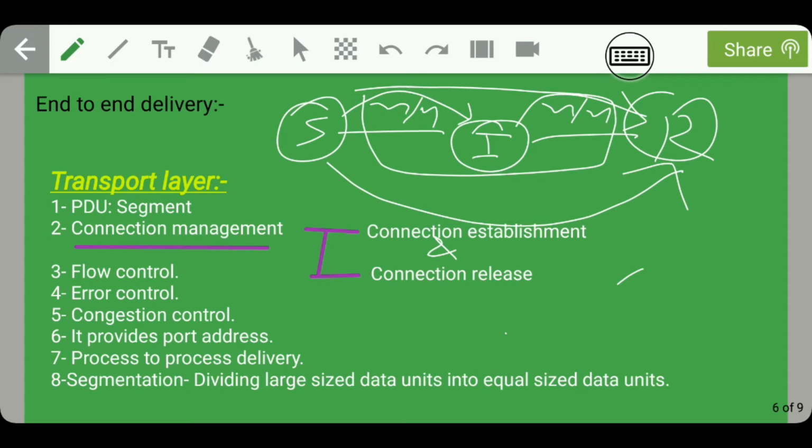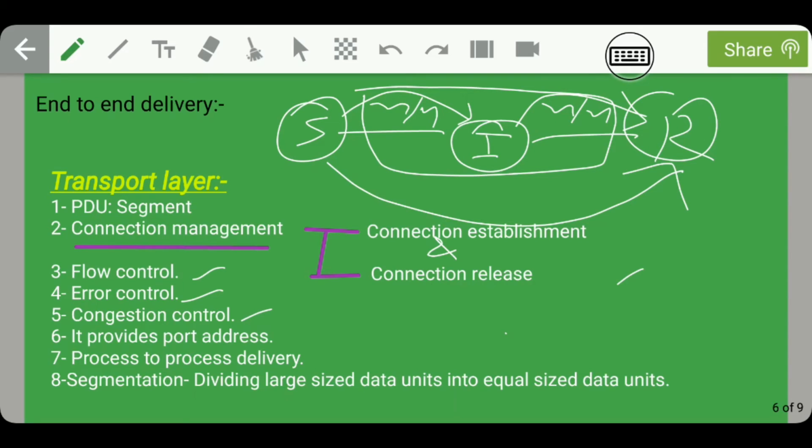Guys, moving on, the next functionality of the transport layer is that it is responsible for flow control. So along with the data link layer, the transport layer is also responsible for flow control in the OSI reference model. Guys, the transport layer is also responsible for error control along with the data link layer. And the transport layer is also responsible for congestion control along with the network layer.